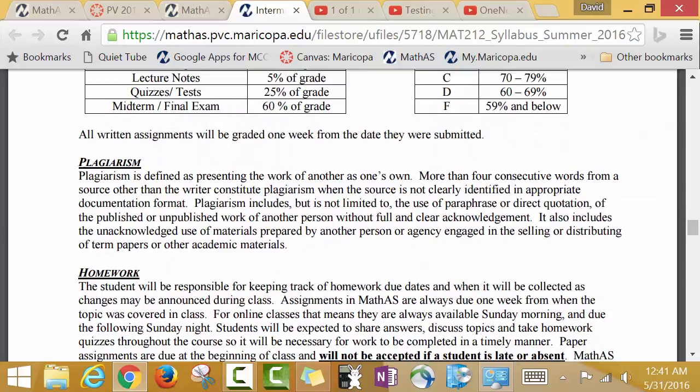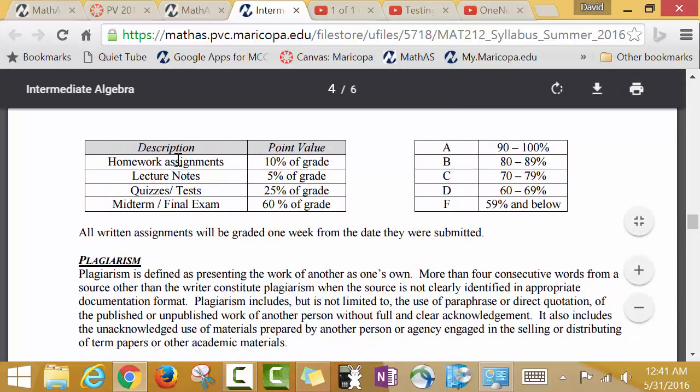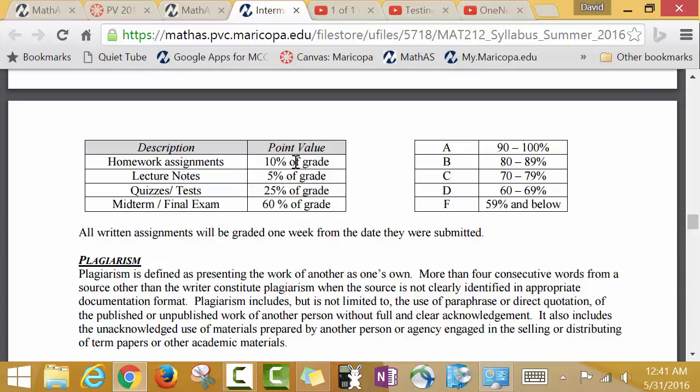The other thing I want to point out though, very important, a change. This is how your grading works out. The homework assignments are the Math AS, the stuff not in the book, not the book problems, the stuff that's found in the Math AS grading system, 10% of your grade. You get unlimited attempts on those problems, so there really is no excuse not to have 100% of homework, which is the easiest 10% you can earn in the class, other than just not trying. You gotta put in the time.